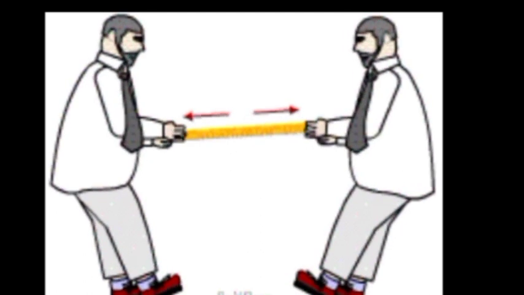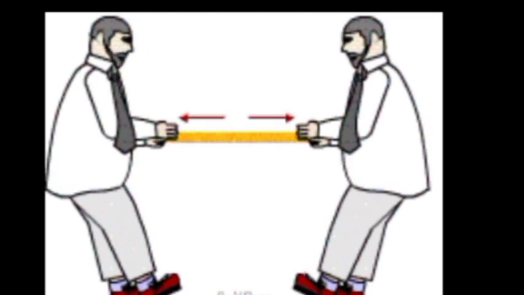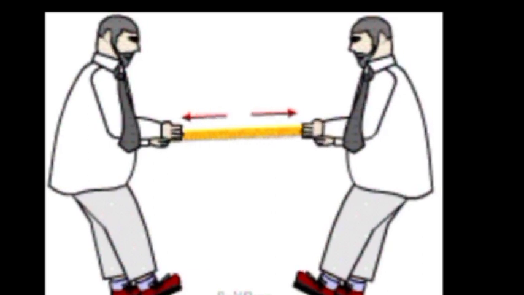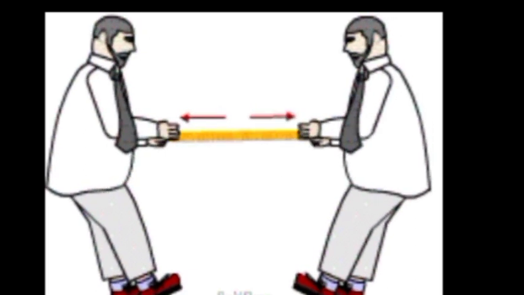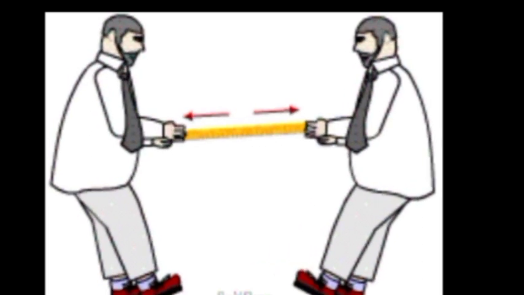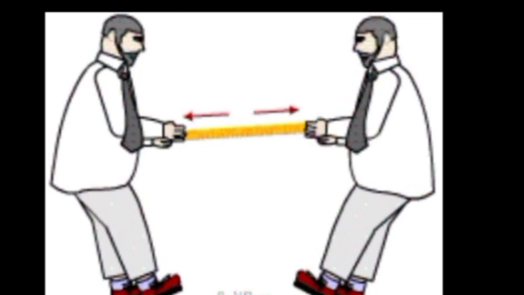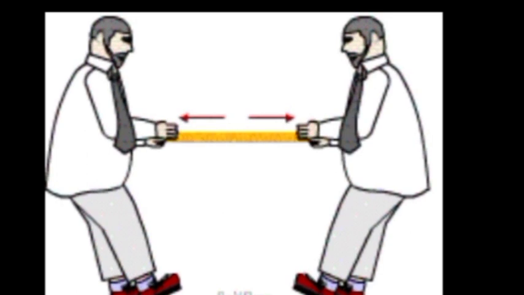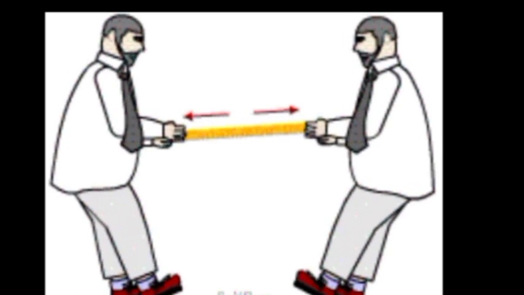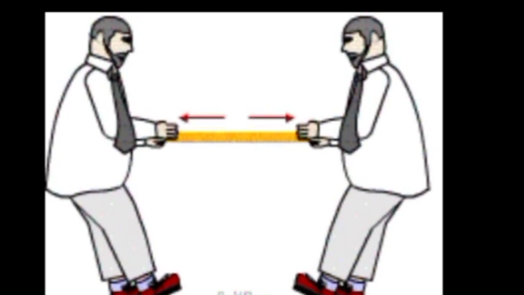Now you can see this animation which you might have experienced in your daily life, in a tug of war. Here what is happening? The two persons are also applying equal and opposite forces. So these equal and opposite forces make the two bodies not move from their position.